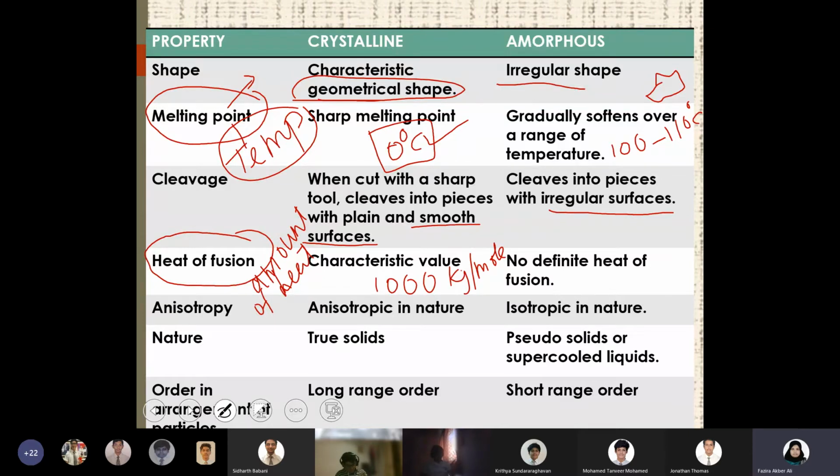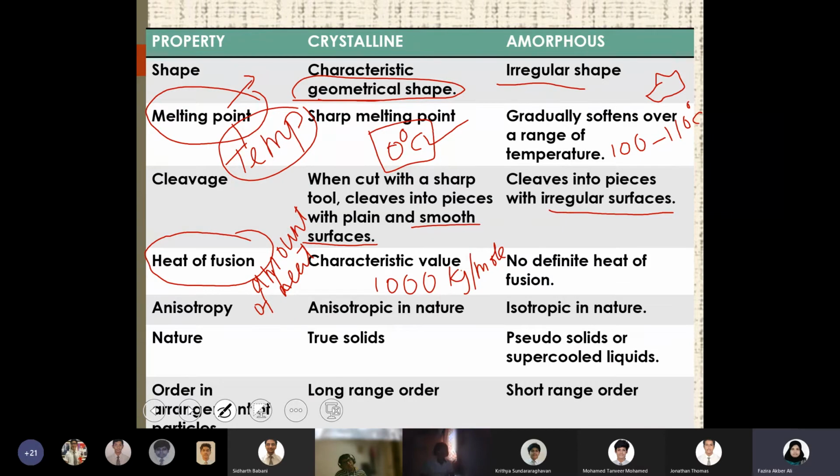But heat of fusion depends on the quantity. So if you're defining it, you take a particular quantity of a substance and you're measuring how much heat energy is supplied for this conversion of a solid to liquid. So it will always be in units of energy, kilojoule per mole.